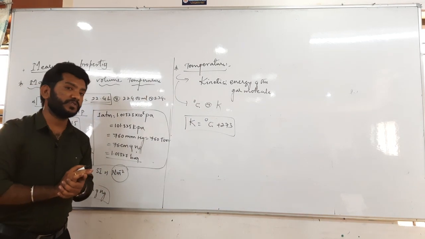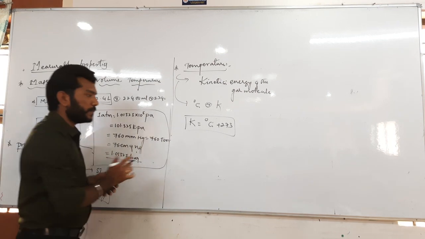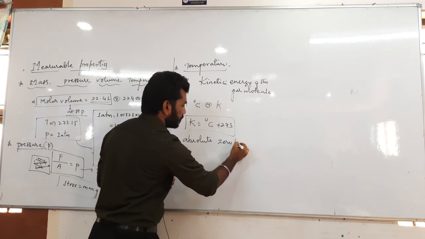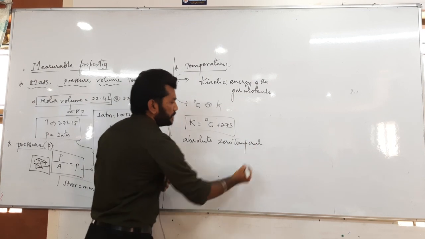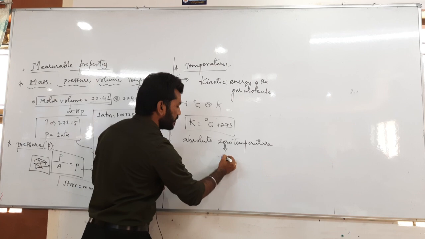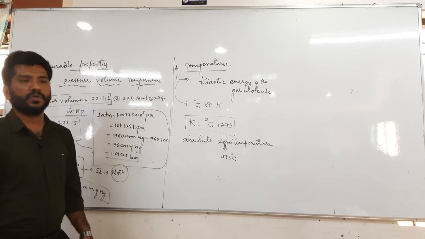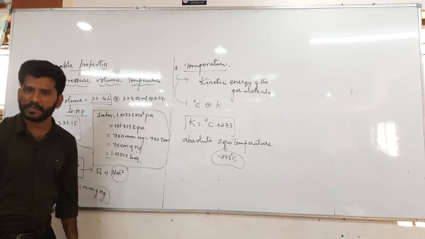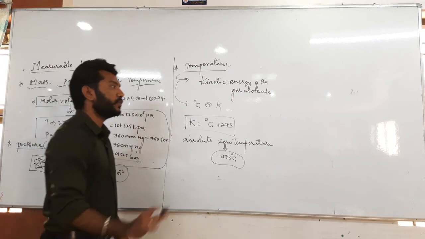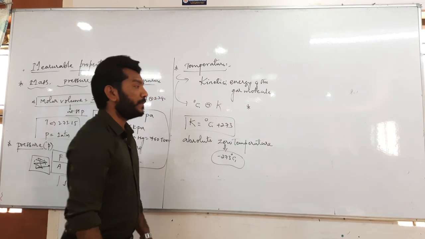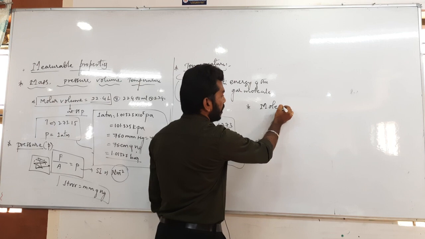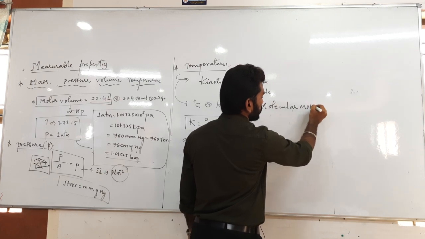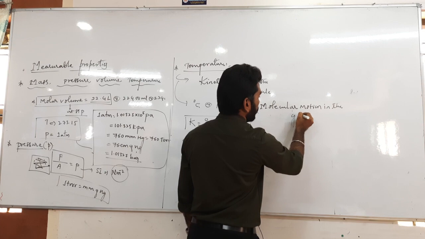Okay, so here we must know another most important thing, that is absolute zero temperature. Absolute zero temperature would be minus 273 degrees Celsius, or minus 273.15 degrees Celsius. Okay, see, so at absolute zero temperature, what all might happen with respect to gas molecules? The molecular motion in the gas ceases, that is, it stops.